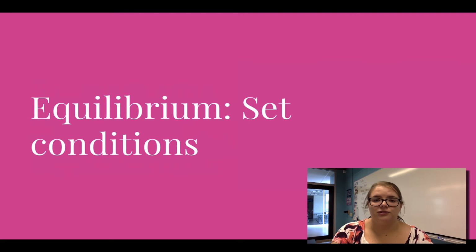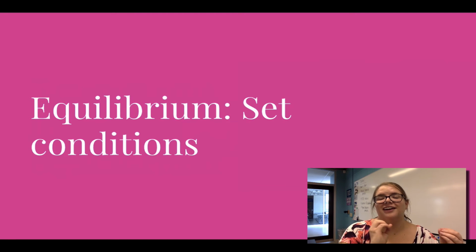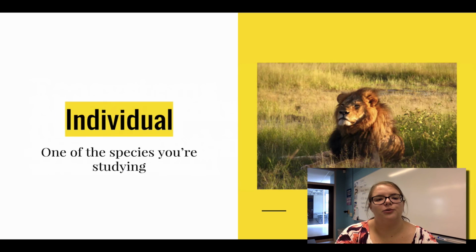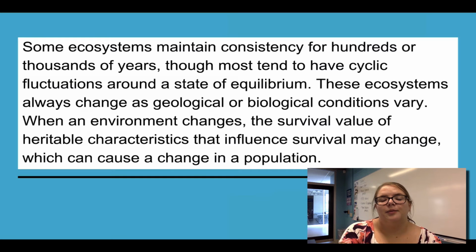So maybe there's a natural disaster, or all of a sudden there's a drought. Those are things that can change the equilibrium or change the ecosystem because equilibrium gets disrupted. So again, if we go back to that standard way back here, most of the time the ecosystem will be in equilibrium. So for hundreds or thousands of years, they're at this baseline. Okay, but then if a change happens, the ecosystem changes.